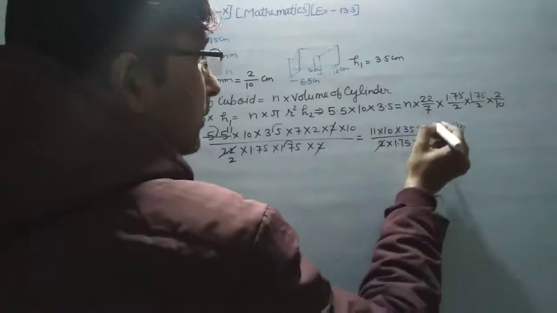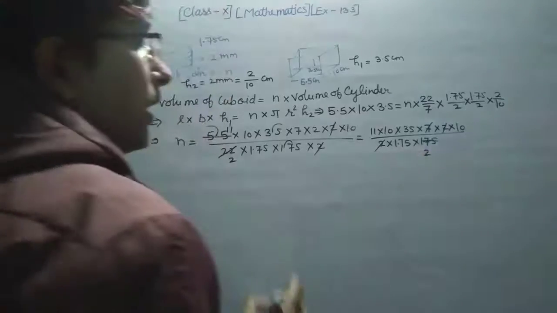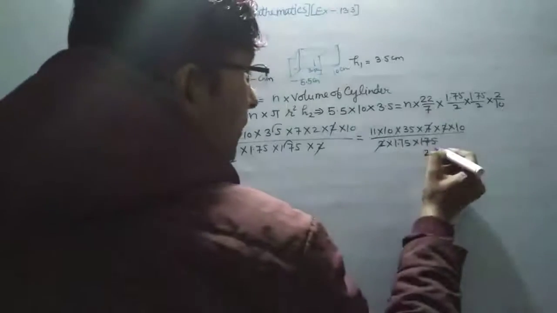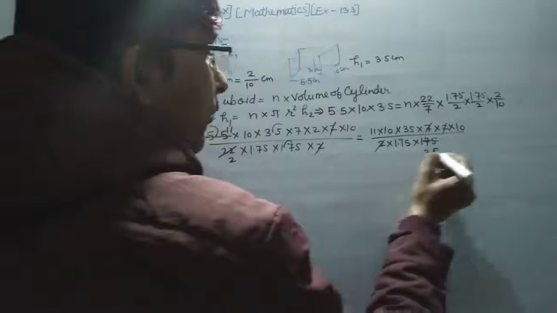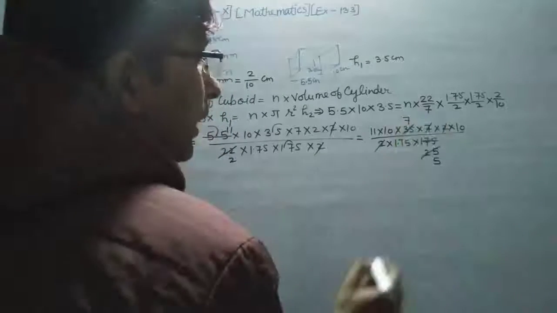So 7 2s are 14, carry 3, 7 5s are 35. Now 5 5s are 25, 5 7s are 35, 5 2s are 10.